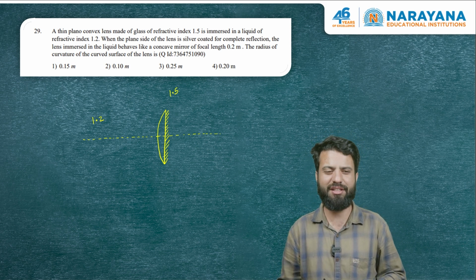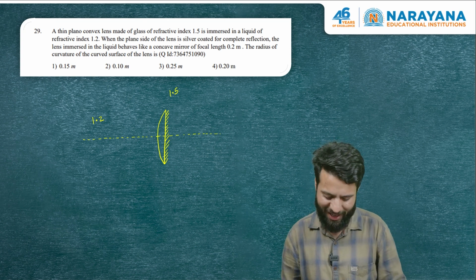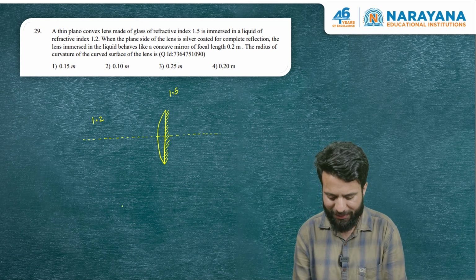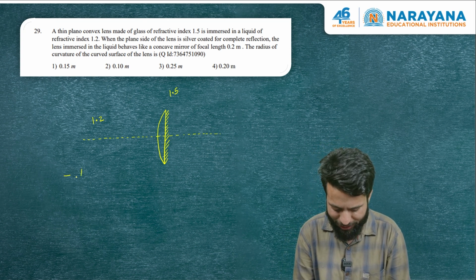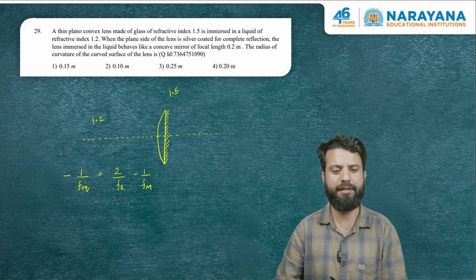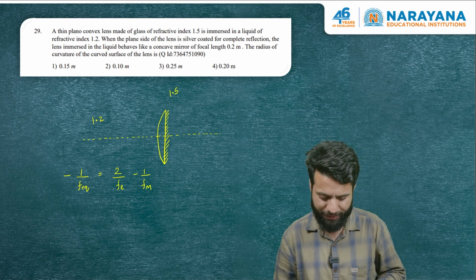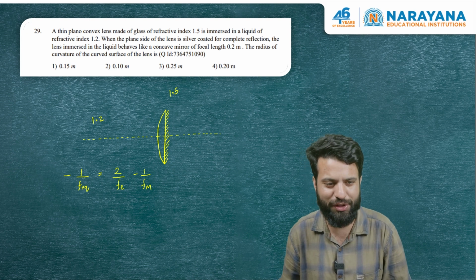Well, we teach in standard theory that any silvered lens can be treated as a mirror. Effectively, it can be treated as a mirror. The focal length of that mirror we calculate from this formula. In this formula, F equivalent is the focal length of that effective mirror, which in this question has been given as 0.2.